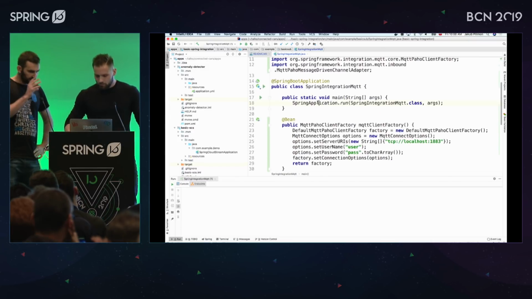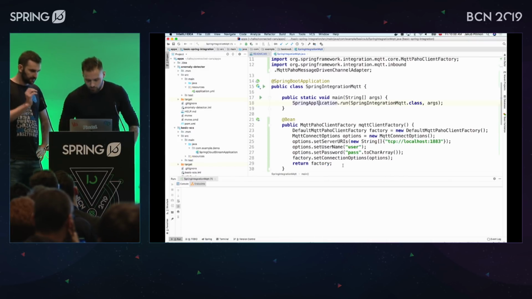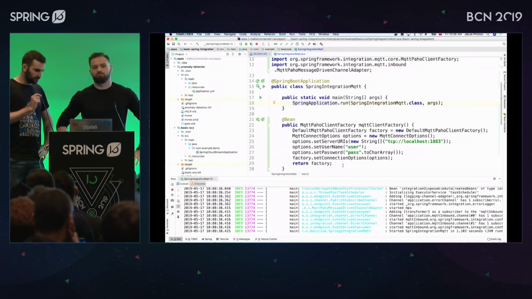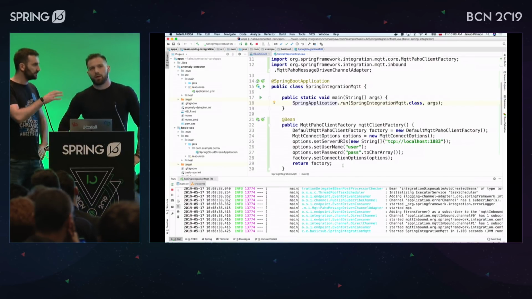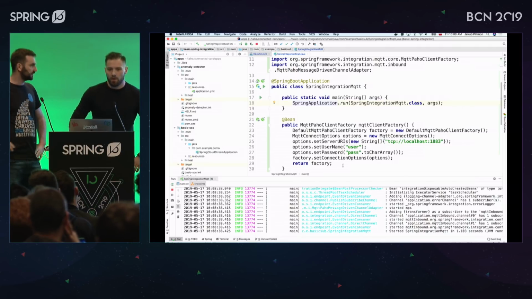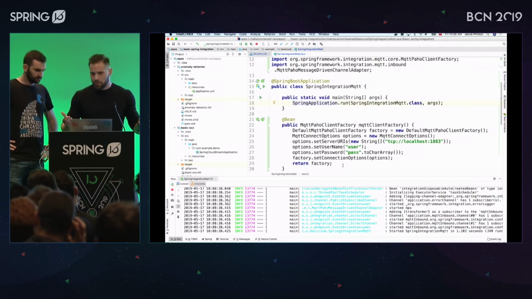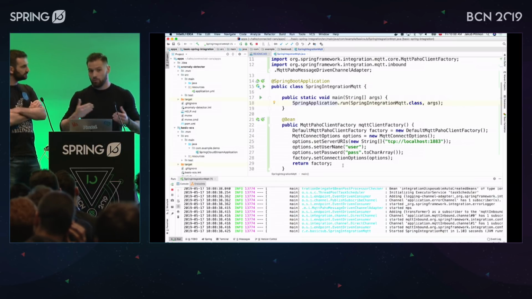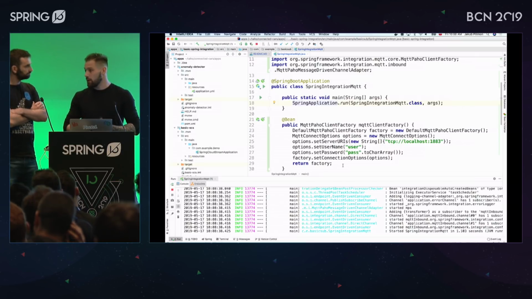Wait. So now we have an app that will listen to the messages coming from the broker. How will we send a message to the broker? Like, how will we simulate that the car sends a message? We can do it in various ways. For instance, via CLI, there is a tool called mqtt-pub to actually talk to the MQTT broker and listen as well. Okay.